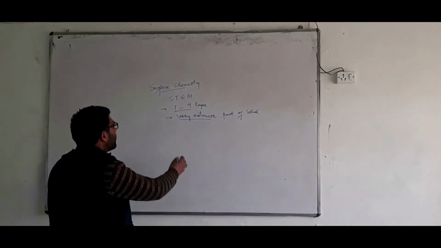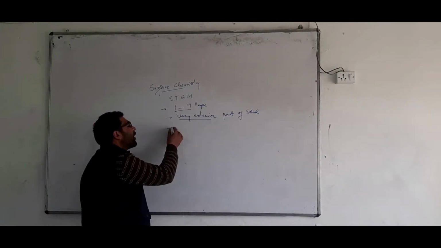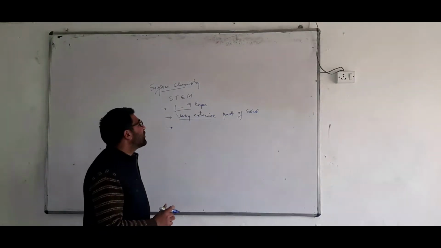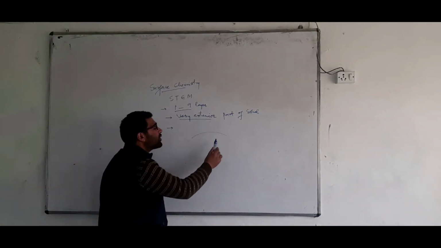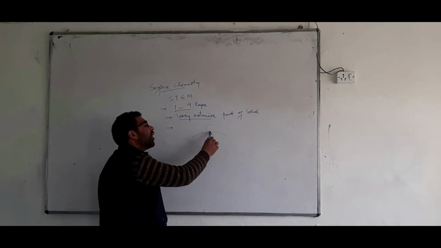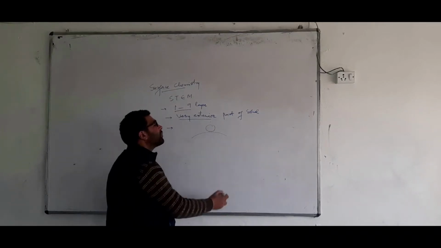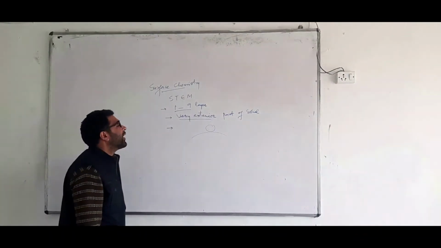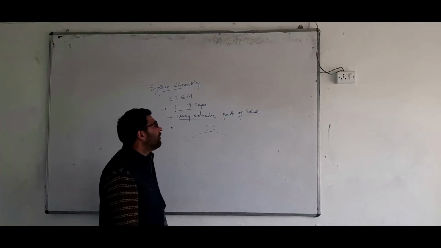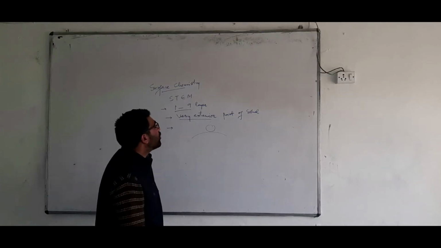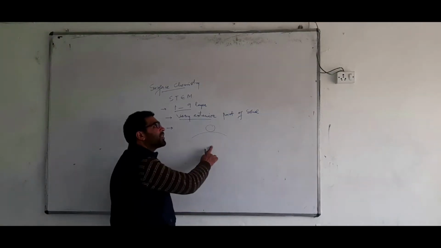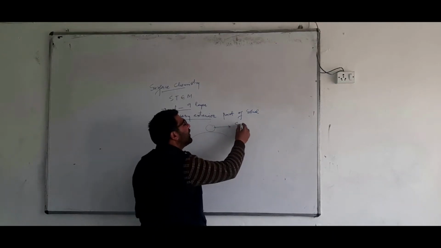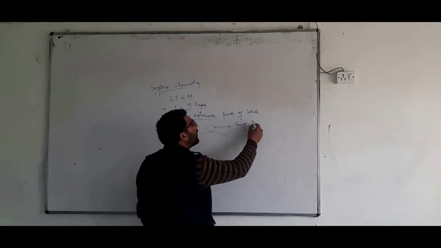And the second concept: the branch of chemistry which deals with those compounds, those reactions which take place on the surface, that branch of chemistry is called surface chemistry. Got it? Let me repeat the point: the branch of chemistry which deals with those reactions which take place on the surface. I can say it is that branch of chemistry which deals with surface phenomenon.